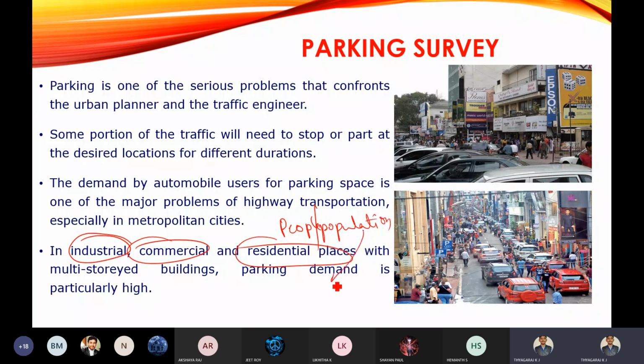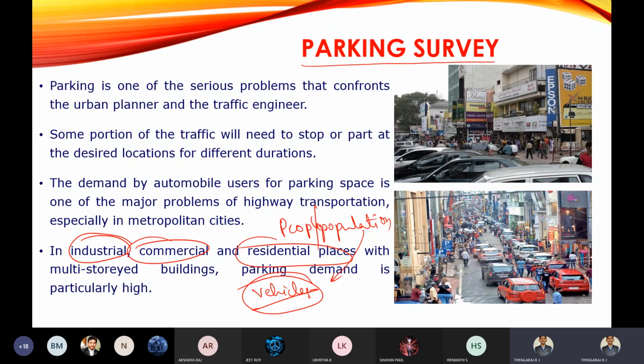As we all know, if the population is increasing, the number of vehicles will be increasing, but the space available for parking those vehicles will be reduced. So to avoid this, we need this parking study. What are the various types of parking, and what inventories should you make before providing parking? Those things we are going to discuss today.